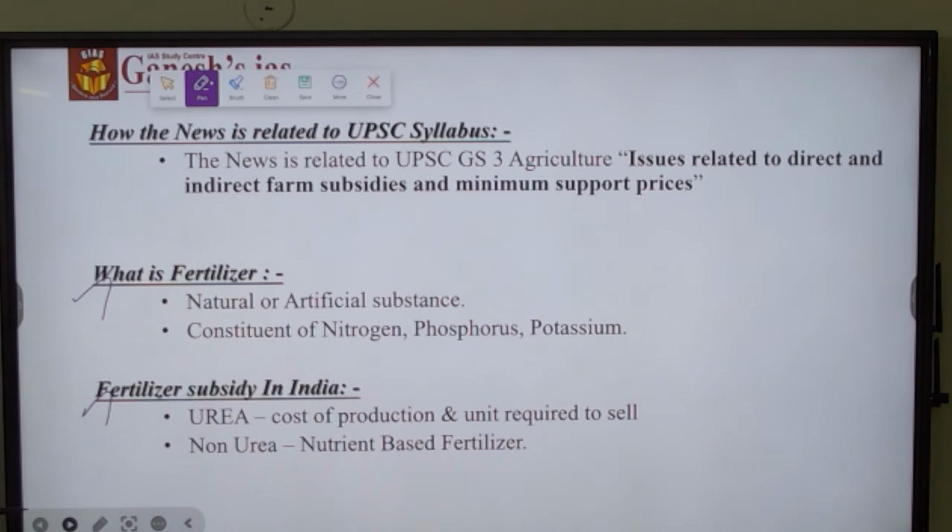And fertilizer subsidy, right now the urea, which is the fertilizer, is under the administrative control of Government of India.